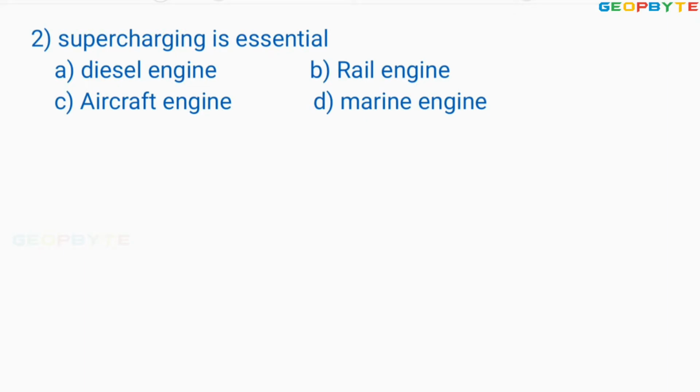Look at the second problem. Supercharging is essential in: diesel engine, rail engine, aircraft engine, marine engine. Of course, a diesel engine also needs supercharging, but among the given options, I can select aircraft engine. An aircraft engine compulsorily requires the mechanism of supercharging. Therefore, option C is absolutely correct. Let us take another problem.